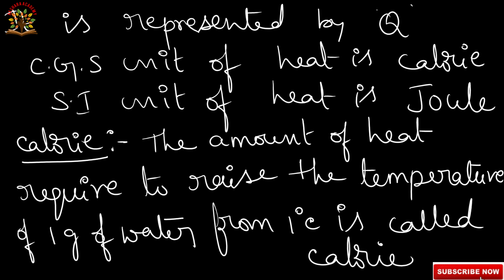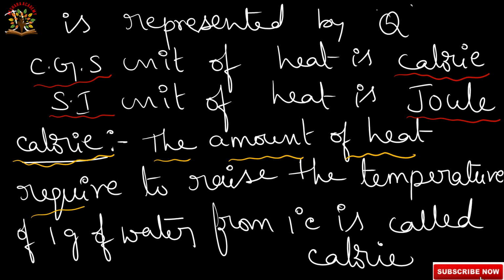So, the CGS unit of heat is calorie. In the SI system, the unit of heat is joule. Next, what is a calorie? The amount of heat required to raise the temperature of 1 gram of water by 1 degree centigrade is called a calorie.